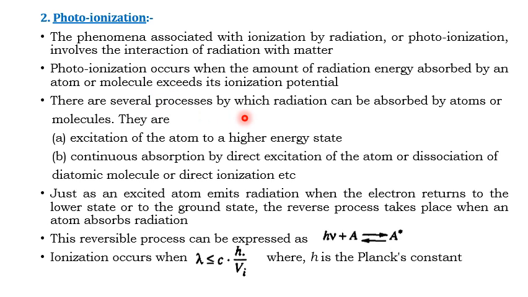Now there are several processes by which radiation can be absorbed by atoms or molecules. What are the processes in which radiation can be absorbed by an atom? The first process is excitation of the atom to a higher energy state. Atoms or molecules have specific energy levels, so the electrons will shift from one energy level to another due to the incident radiation.